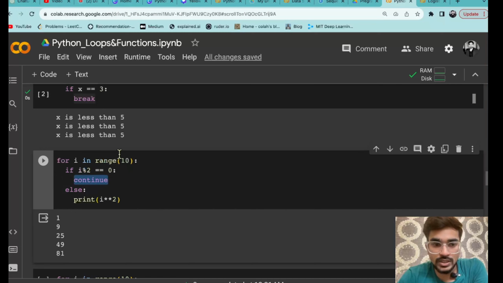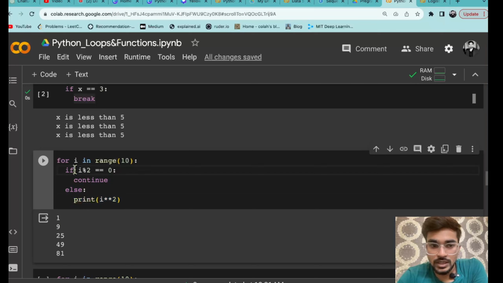So that is going to continue. Then it will be taking 1. This condition is not true: 1 modulus of 2 is not equal to 0, it is 1. So that means it will go into the else condition and then it will print what? 1 square of 2. I am just printing the square value. So it will print 1.